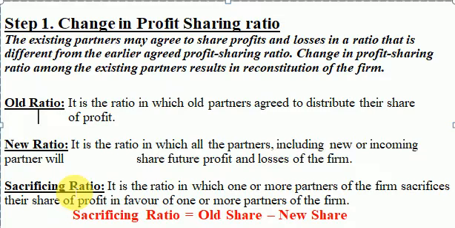Sacrificing ratio is the difference between old ratio and new ratio. In simple terms, it is the ratio in which one or more partners of the firm sacrifice their share of profit in favor of one or more partners. Sacrificing ratio is equal to old share minus new share. A simple formula, sacrificing ratio is equal to old share minus new share.